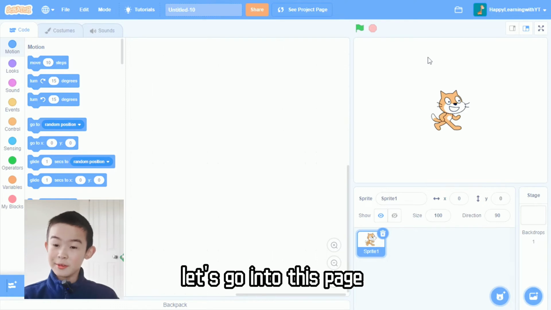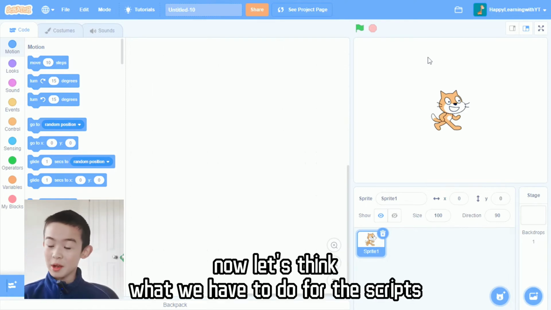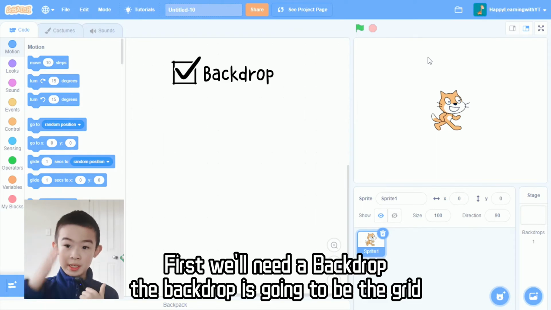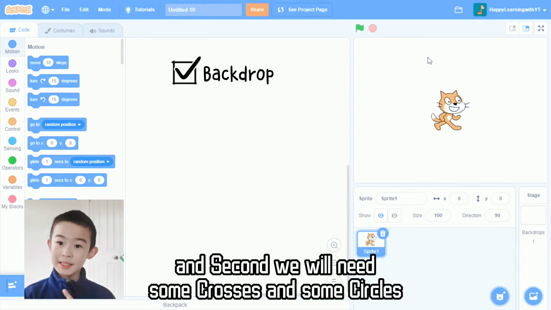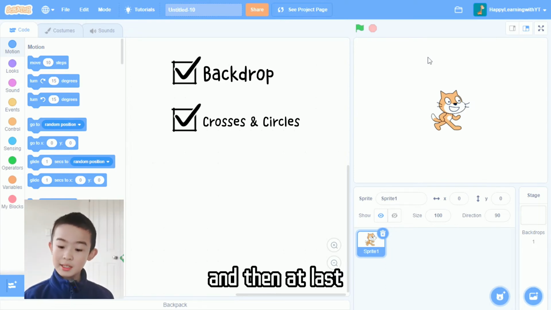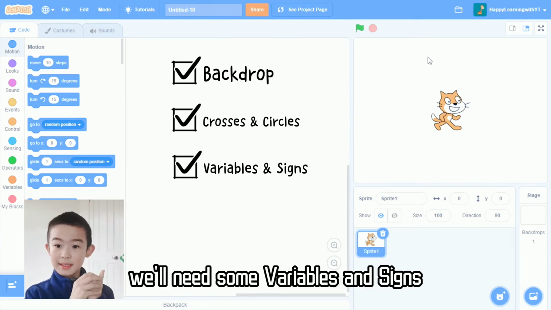Okay, first let's go into this page. Now let's think what I have to do for the scripts. First, we'll need a backdrop. The backdrop is going to be the grid. And second, we will need some crosses and some circles. And then at last, we'll need some variables and signs.